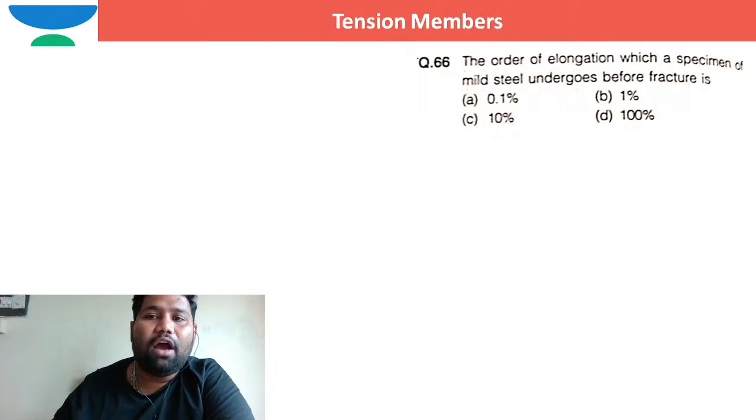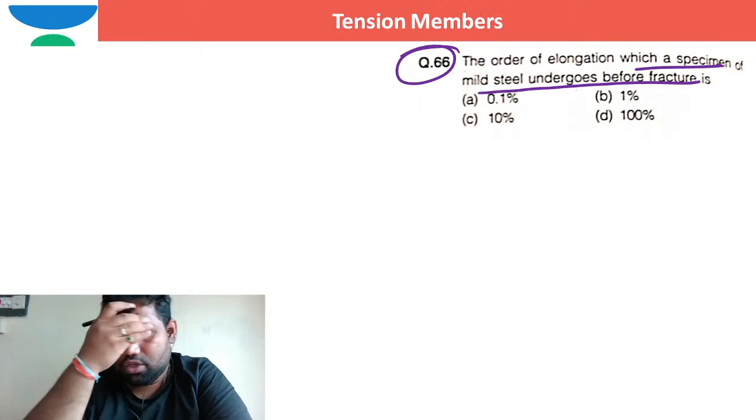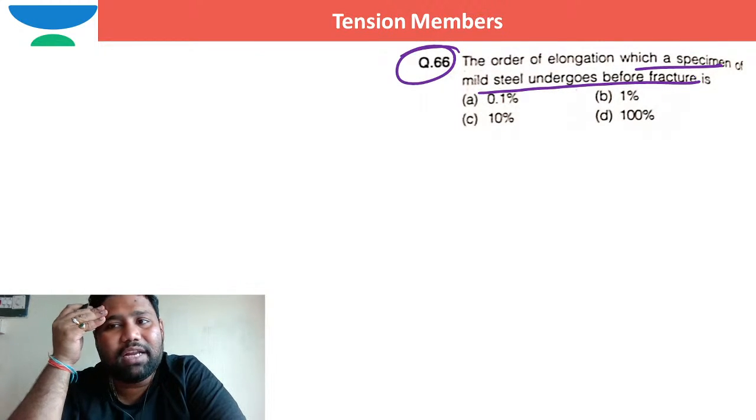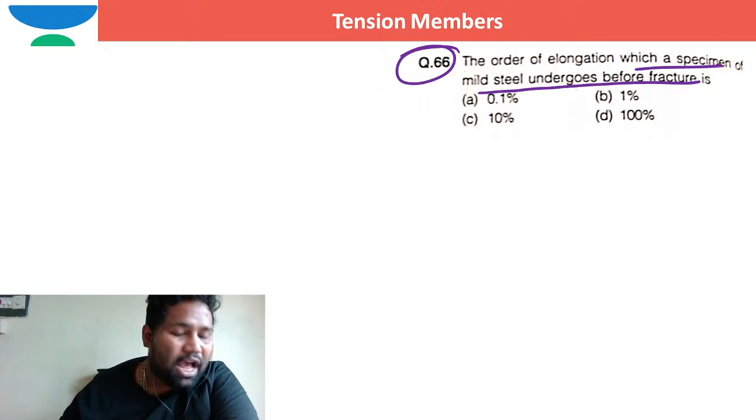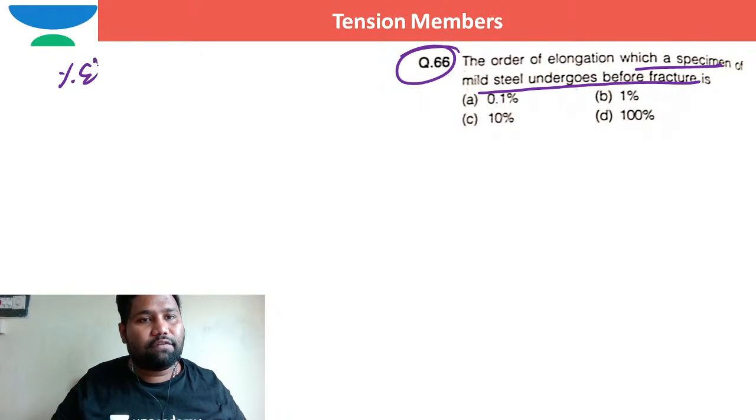So what is the order of elongation which a specimen of mild steel undergoes before fracture? So before fracture, what is the percentage of elongation of mild steel? I hope you know it, brother.